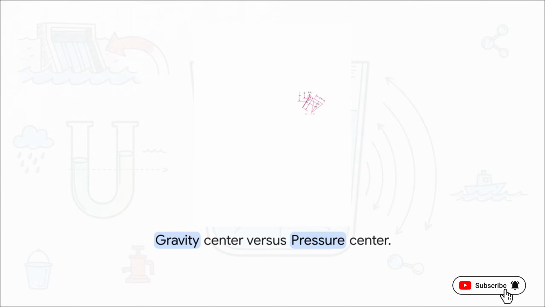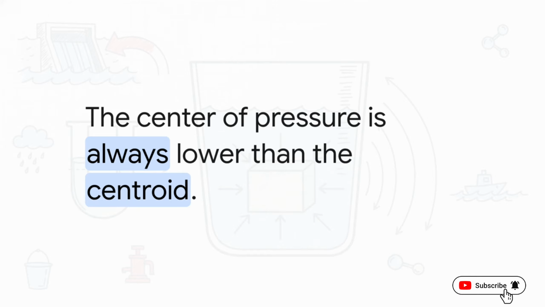If an engineer designs a support brace assuming the force hits at the exact geometric middle, well, they're going to vastly underestimate the tipping momentum at the base of the structure. So the big question: how do we find exactly where to place those supports?